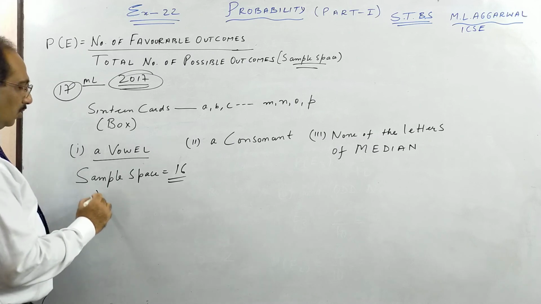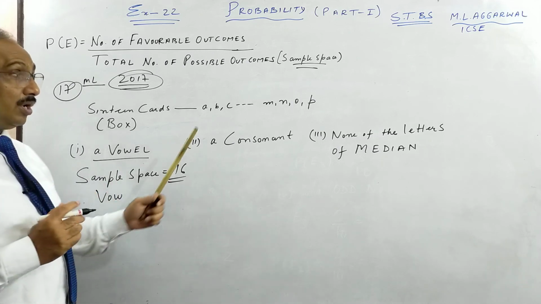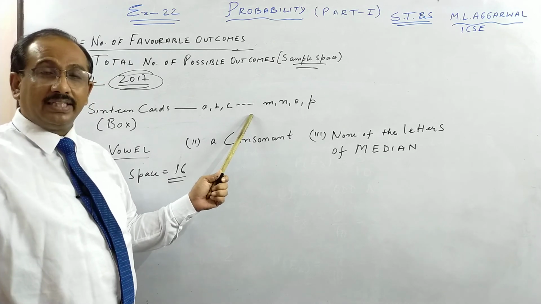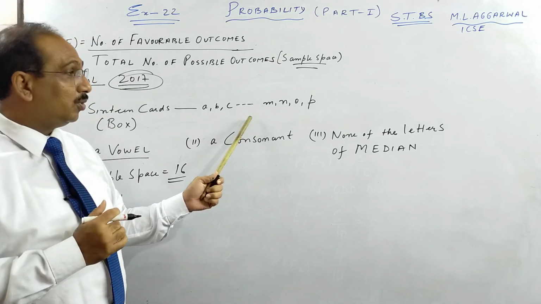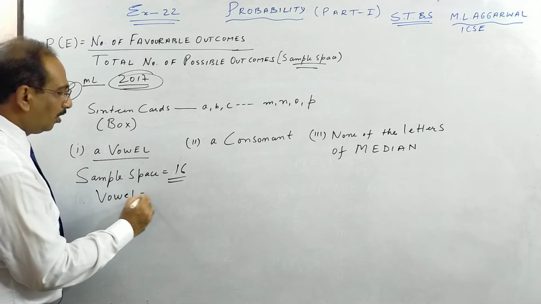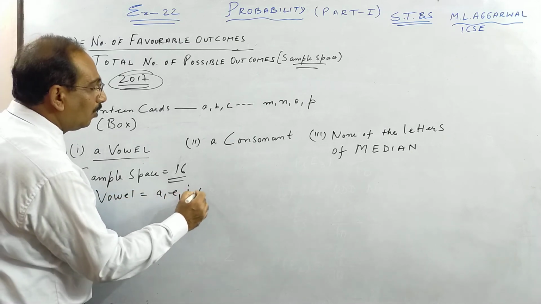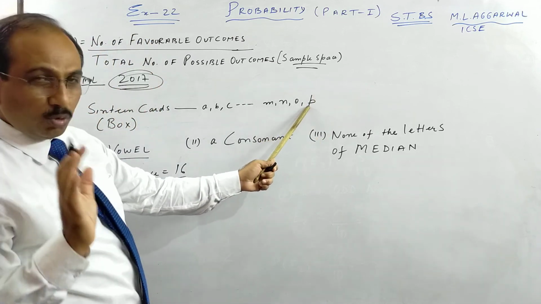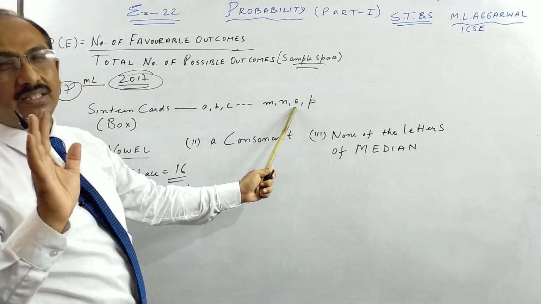Vowels out of the first 16 alphabets, children, not the total 26 from A to Z. You know it is 5: A, E, I, O, U. But here the vowels are A, E, I, O. U is beyond P. So it is up to P. My cards are up to the 16th letter P.